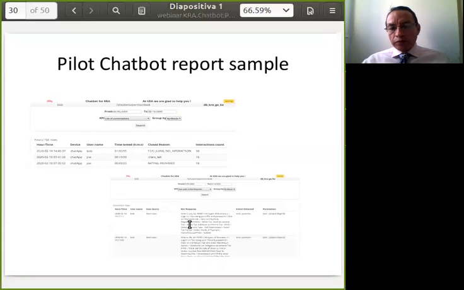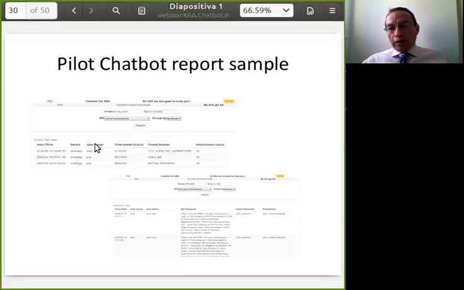We have here two samples of reports. One of these displays all the chats that have taken place in the last period, with the hour and the time, and which device he used, maybe a web chat, or a device like a phone to ask questions of the chatbot.